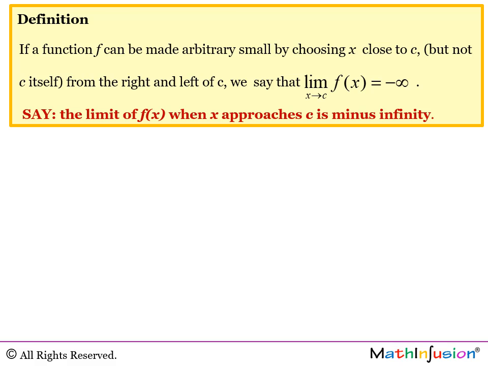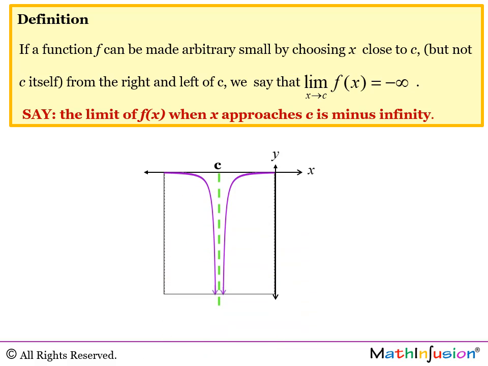Here is the matching definition of limit being minus infinity. If a function f can be made arbitrarily small by choosing x close to c, but not c itself, from the right and the left of c, we say that the limit of f(x) when x approaches c is minus infinity. Here is an example for such a graph of a function that approaches negative infinity when x approaches c.